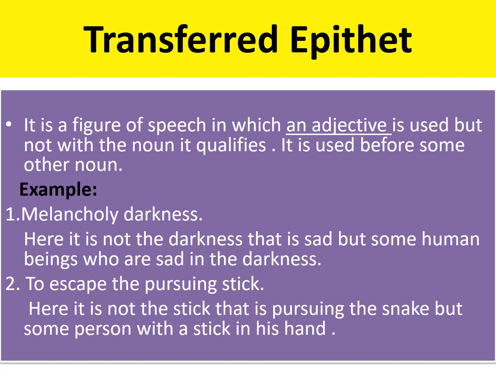Another poetic device that we are going to study now is transferred epithet. Transferred epithet is a figure of speech in which an adjective is used but not with the noun it qualifies. It is used before some other noun. For example, melancholy darkness. Melancholy means sad.